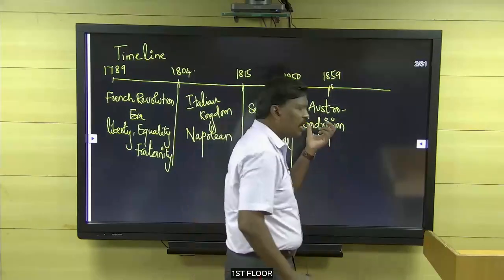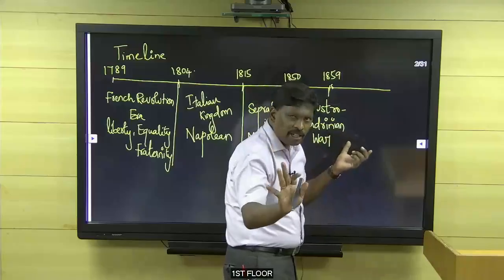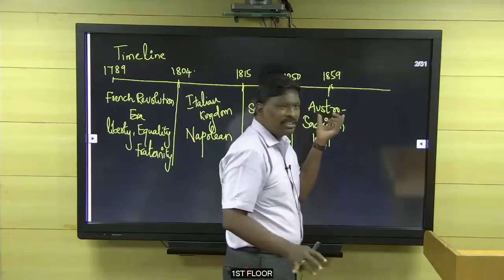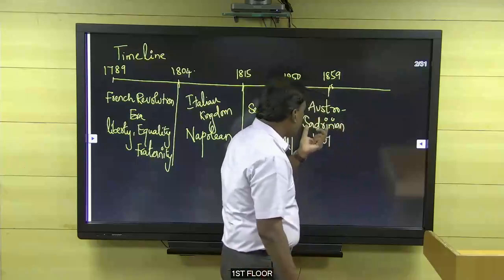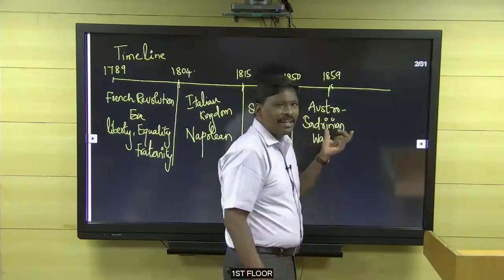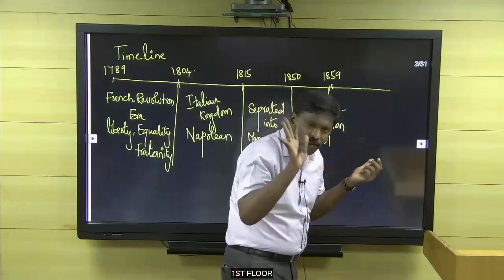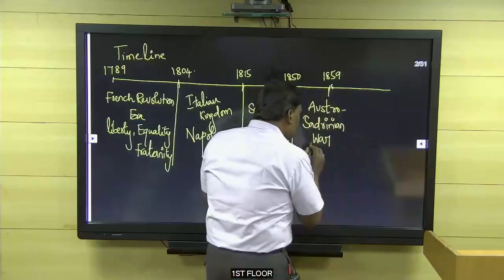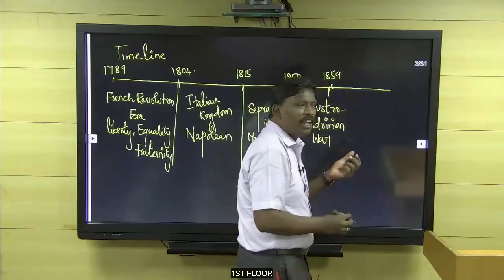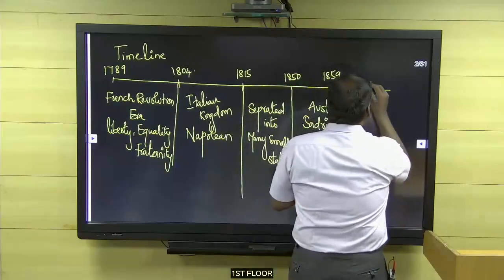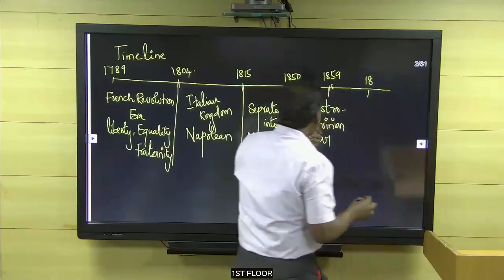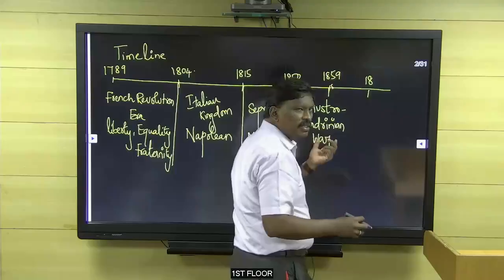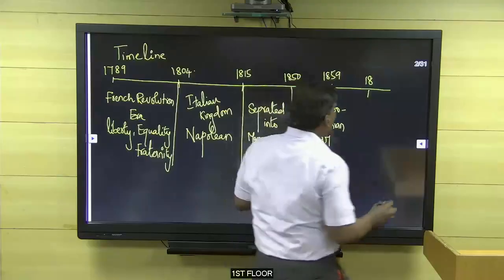Don't confuse it with Sardinia, I will explain. Austro means nothing but Austria, we call it Austro. Sardinian, I will explain. Wait, don't get confused. The Austro-Sardinian War, 1859.